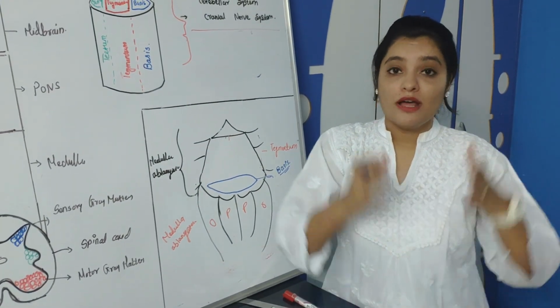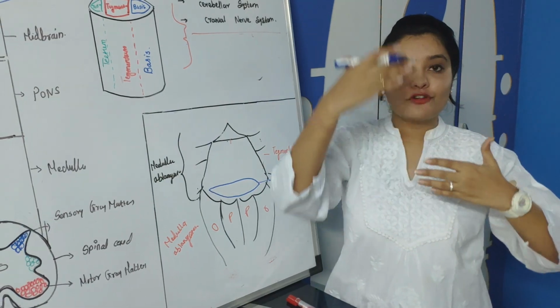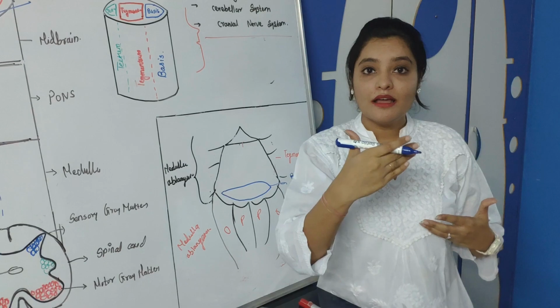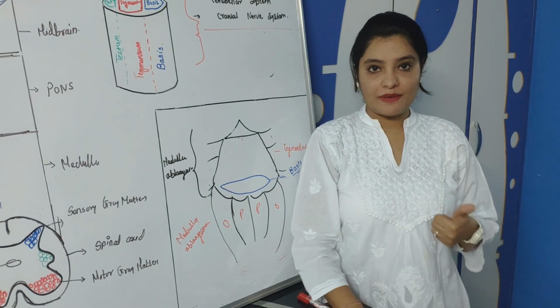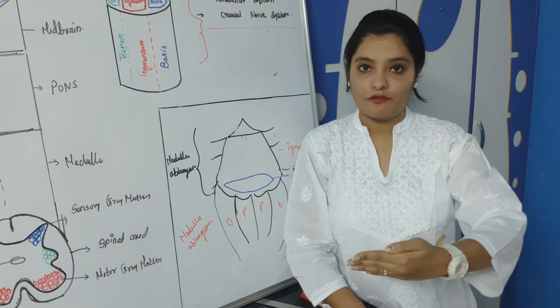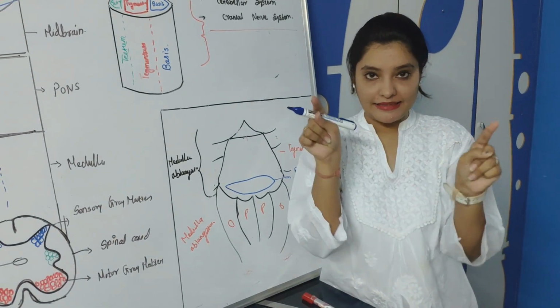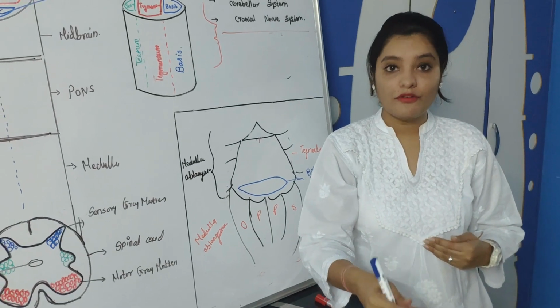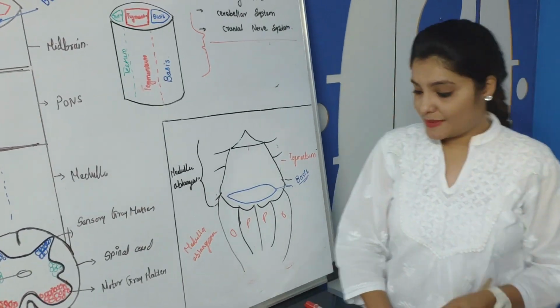Right? Is it clear with you? The descending tracts are passing from the most anterior part of the brainstem and the spinal cord. We have seen the corticospinal tract. It goes through the anterior part of the medulla oblongata, decussates at the anterior part of the medulla oblongata, and goes to the anterior gray horn cells of the spinal cord.